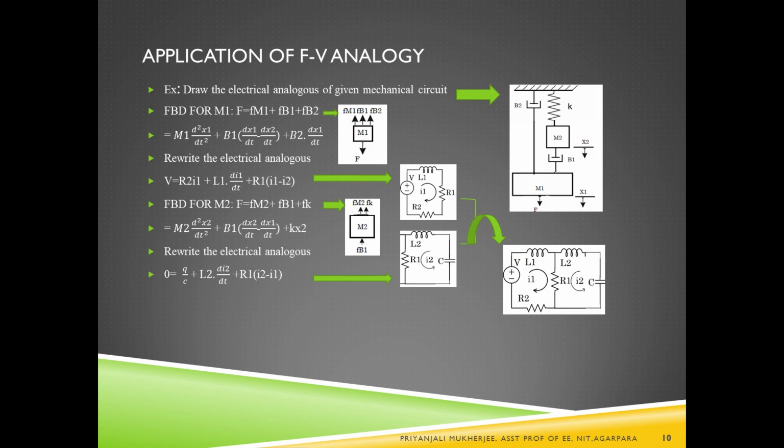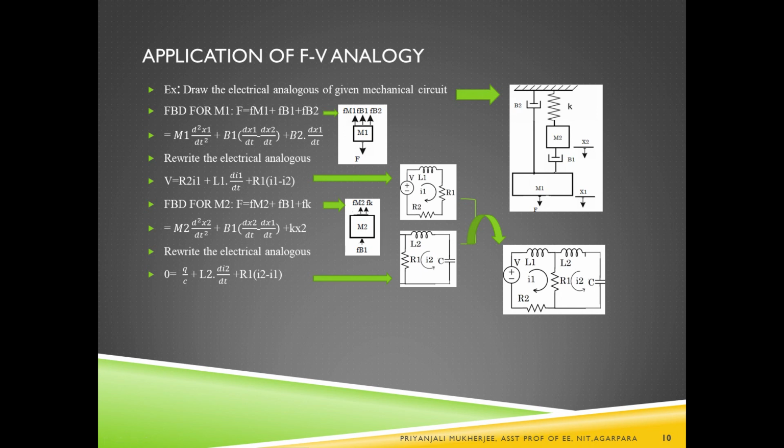Next, consider another example, an application of the force-voltage analogy. Now we have to draw the electrical analogous of the given mechanical circuit where M1 and M2 are connected, and in between M1 and M2 damper B1 is connected, and B2 is connected with M1 only, and K is connected with only M2. Due to the force applied at M1 in the downward direction, the displacement of M1 is x1 and the displacement of M2 is x2.